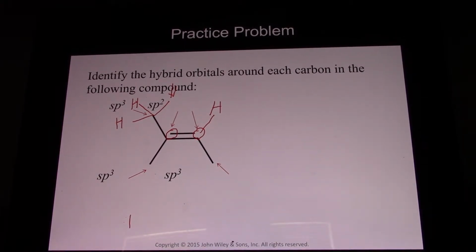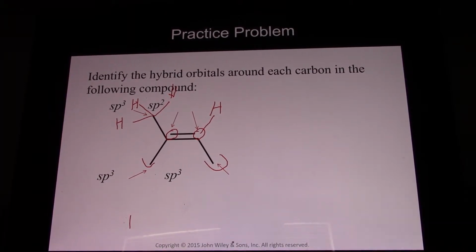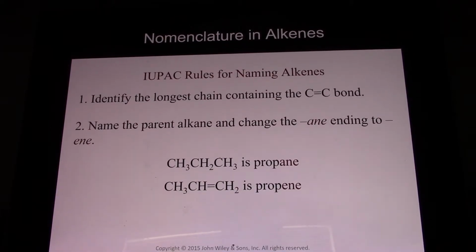They each have 3 single bonds and then a double bond. And then these carbons again are sp3. They have 1 carbon-carbon bond and 3 carbon-hydrogen bonds.